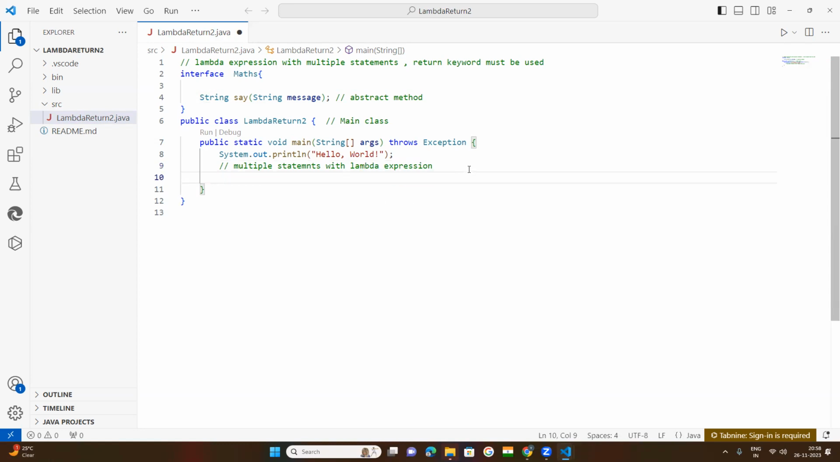Now come down. Multiple statements with the Lambda expression. Now we need to create the object for the interface class. Create the object mass, and anything you can take as the object name. Okay, simply XYZ, take my name, anything you can keep here as an object. Obj mass, because this object is for mass.